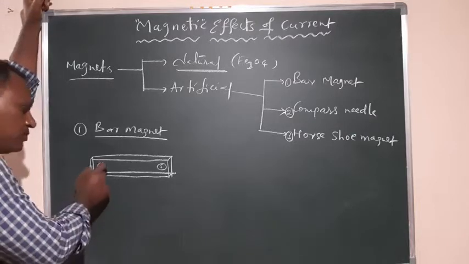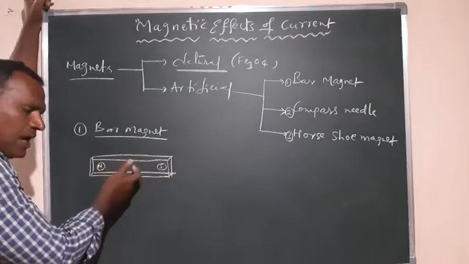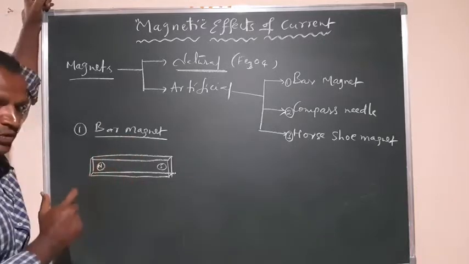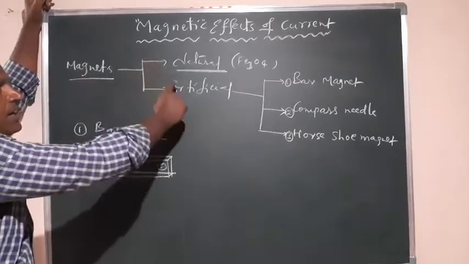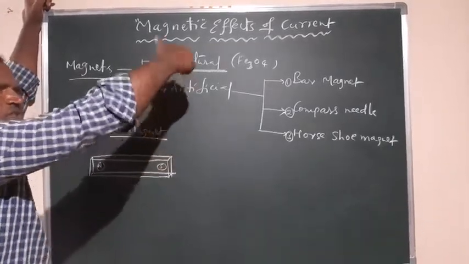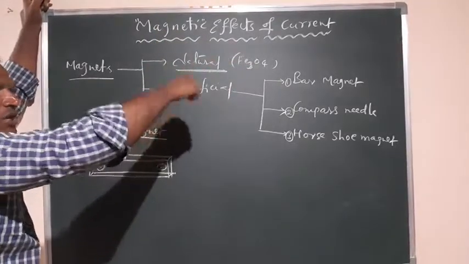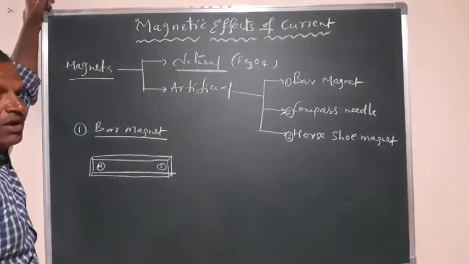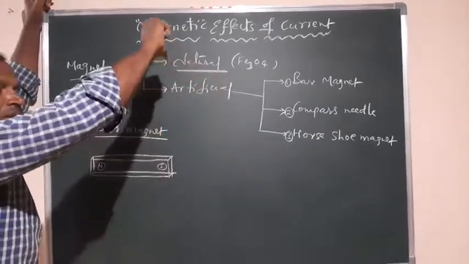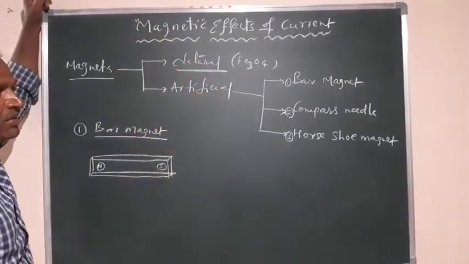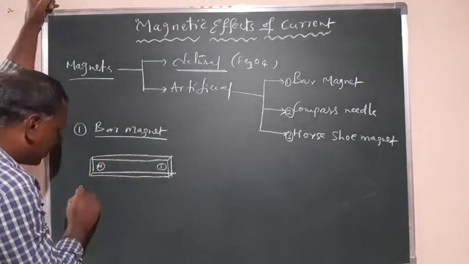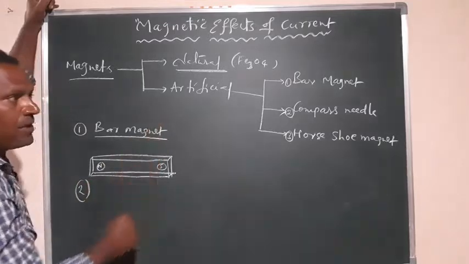So what is a pole and what is a dipole? What is the direction of the magnetic field lines? All those I'll give you. Magnets are classified into natural and artificial. The natural one has no particular shape, but artificial ones you can make into different shapes based on the applications. Generally, artificial magnets can be a bar magnet, and the second one is a compass needle.